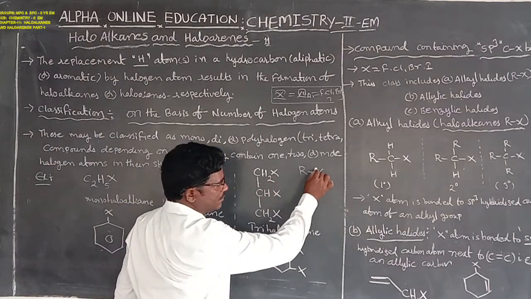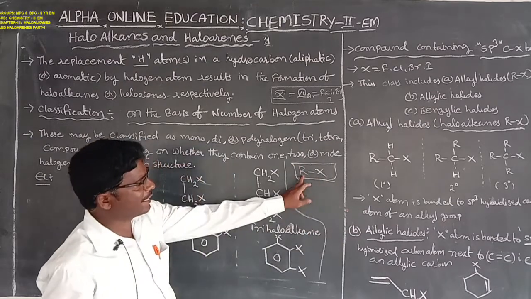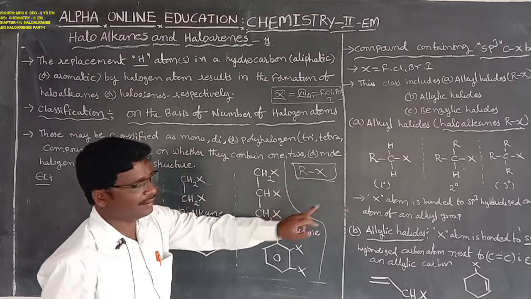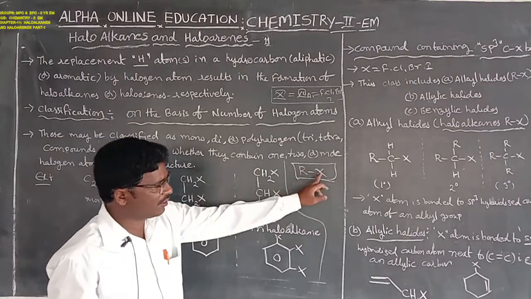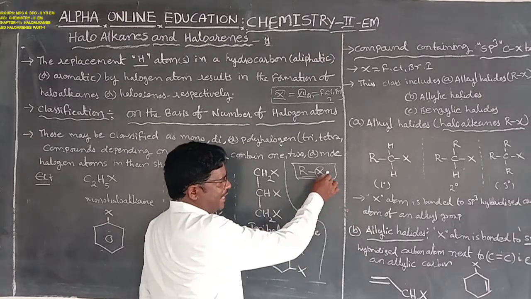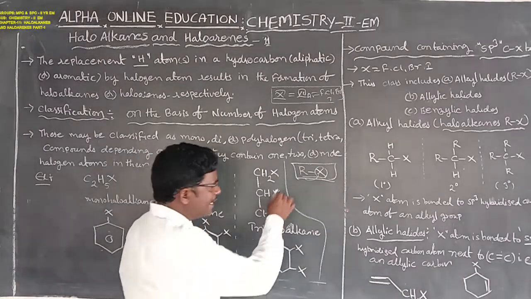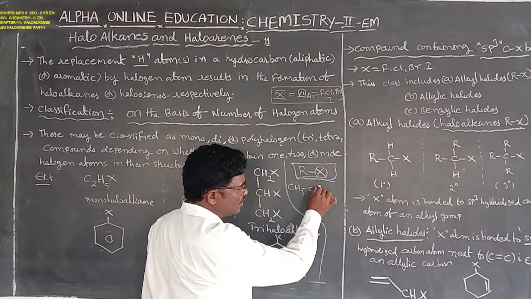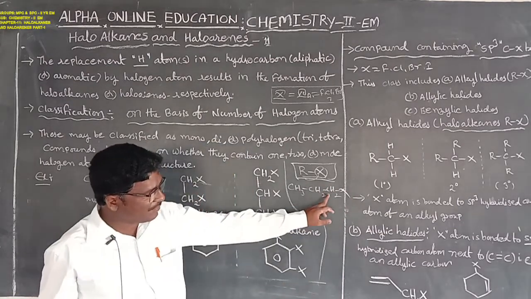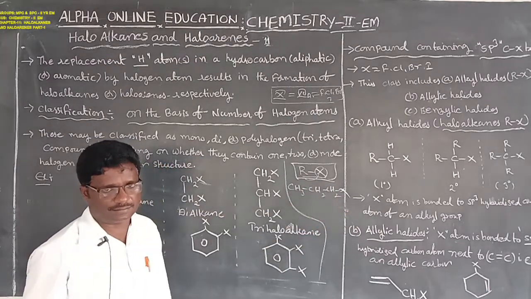A halogen atom or halogen functional group bonded with an aliphatic compound is written as R-X. R-X is also known as an alkyl halide, or haloalkane. Here R means the aliphatic group, like CH3 or CH2, the chain system. The chain system of the aliphatic compound bonded with the halogen atom is known as a haloalkane.